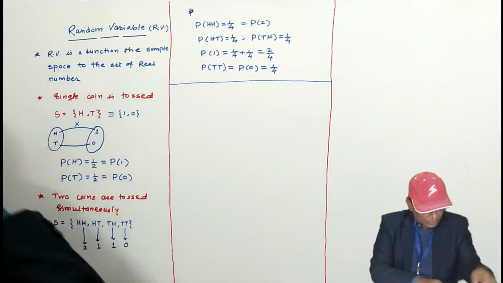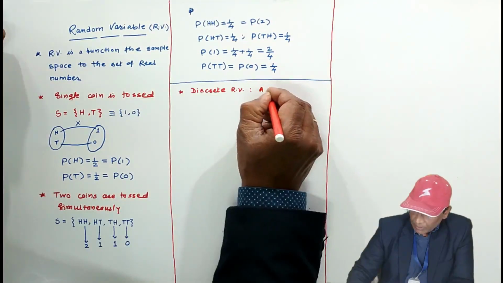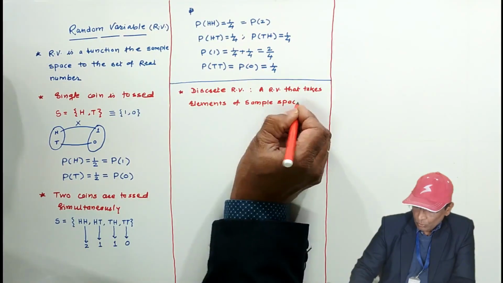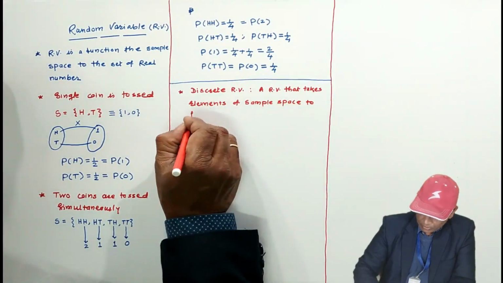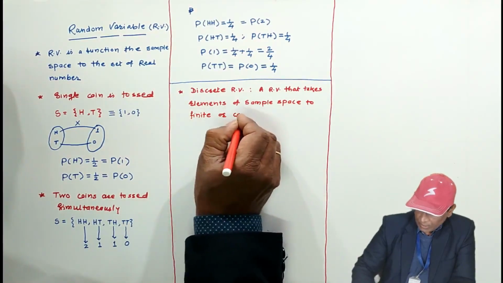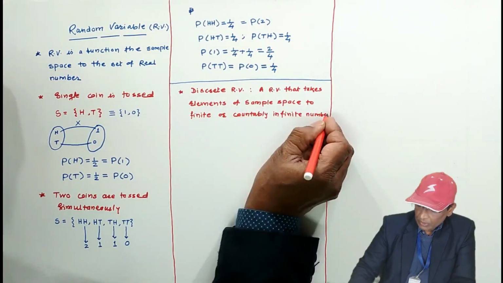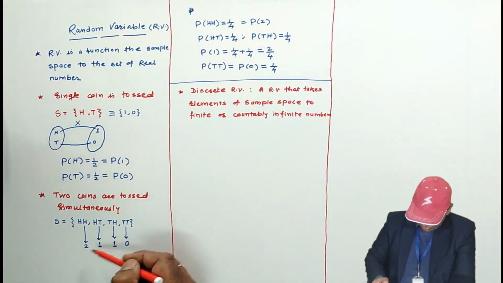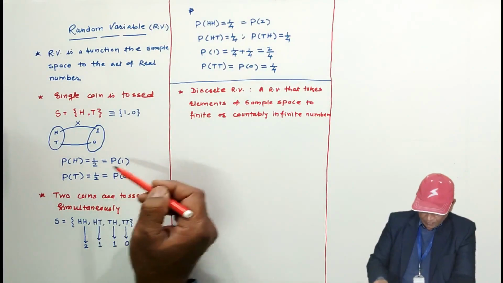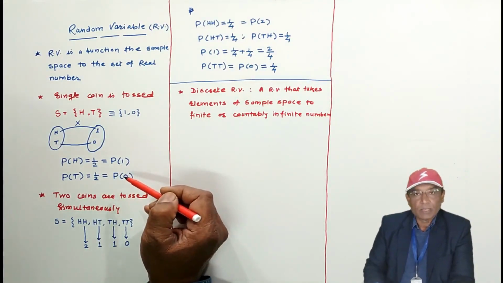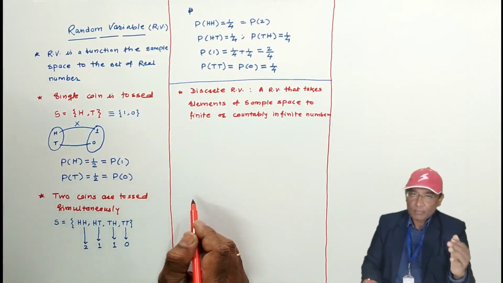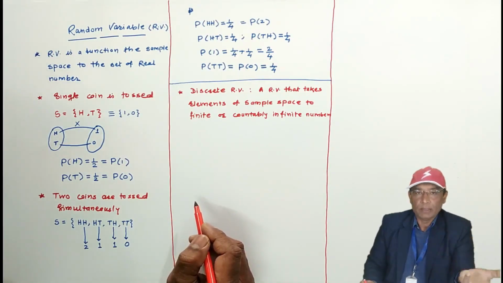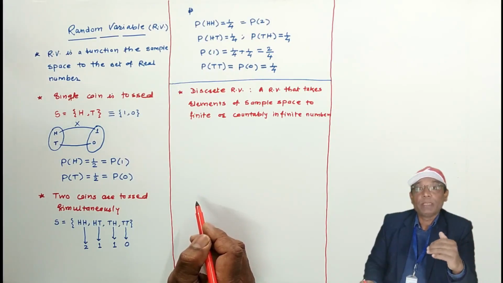First is the discrete random variable, a random variable that takes elements of sample space to a finite number or countably infinite number. So this is a discrete random variable. Here, 0, 1, 2 are discrete random variables. Here 1 and 0 are discrete random variables. On a discrete random variable or continuous random variable, the probabilities are defined, and that is what is called the probability mass